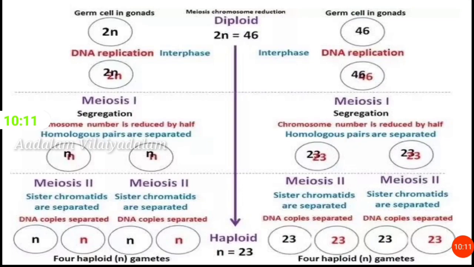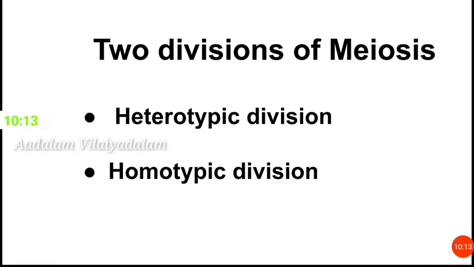Meiosis consists of two divisions. They are heterotypic division, homotypic division. Heterotypic division, otherwise called as first meiotic division. Homotypic division is known as second meiotic division.